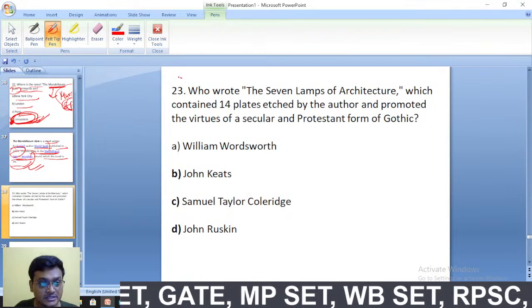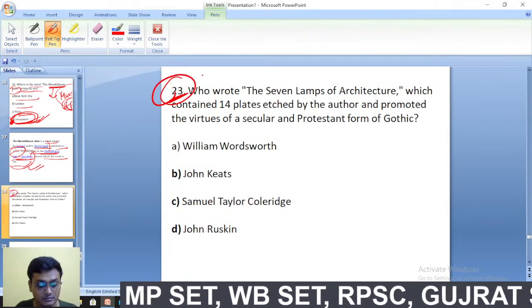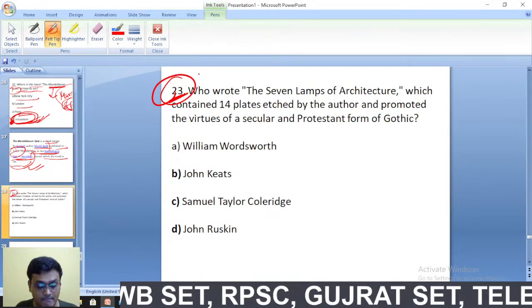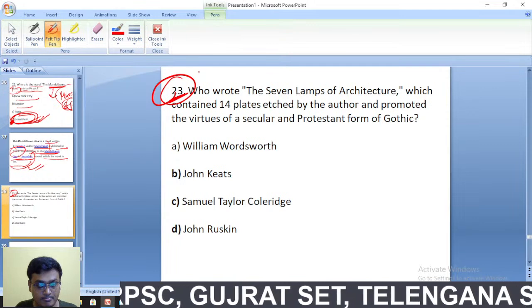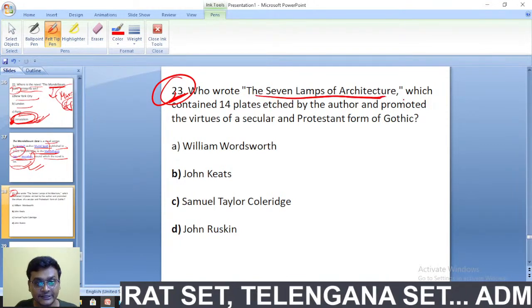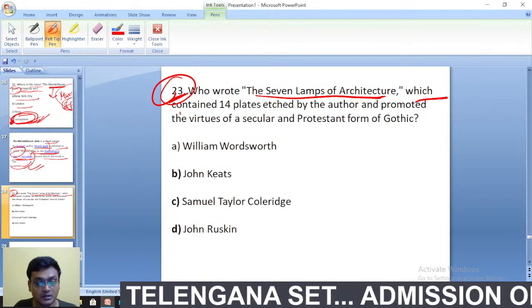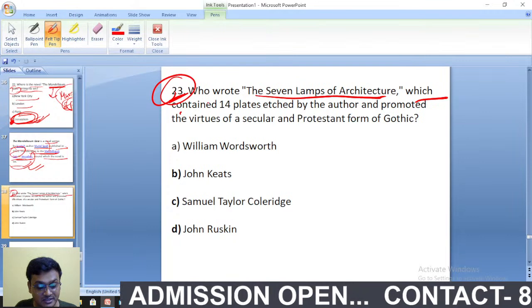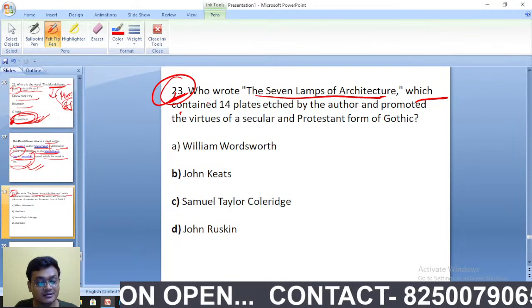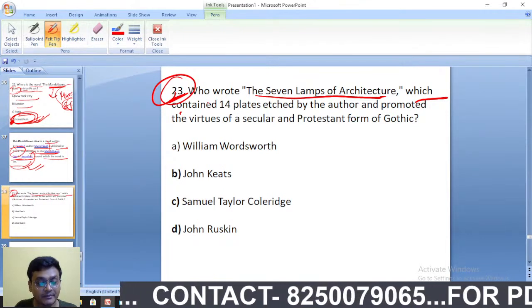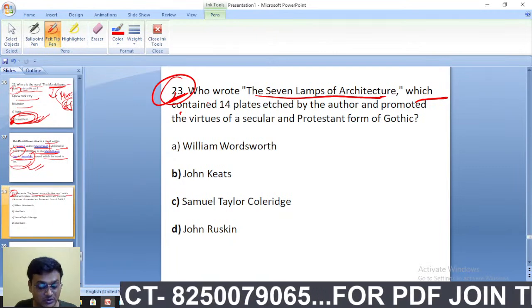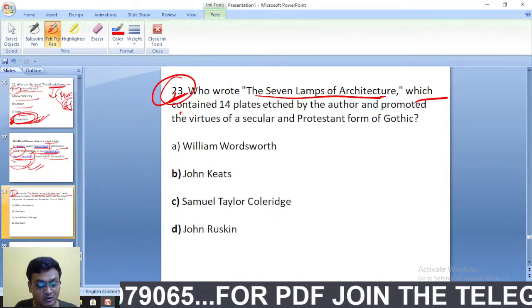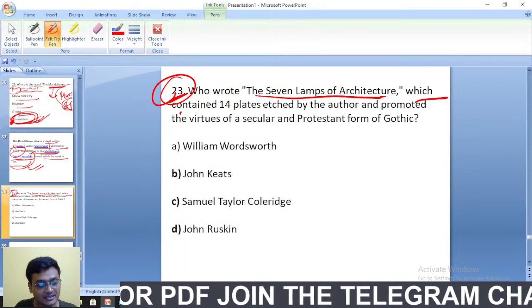I know. It is very... Who wrote The Seven Lamps of Architecture? Yeah, you have only just completed your undergraduate. You have not yet completed your MA. You have not started your MA. So it is difficult to know all these things as well. I know, I can understand it.